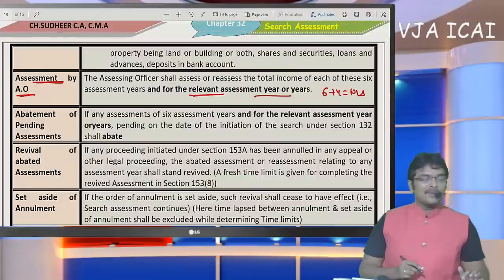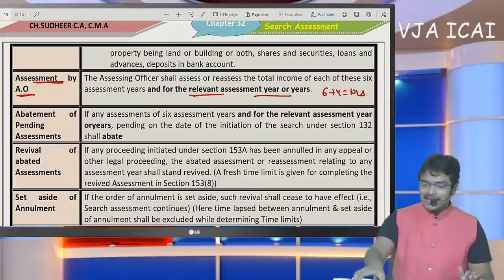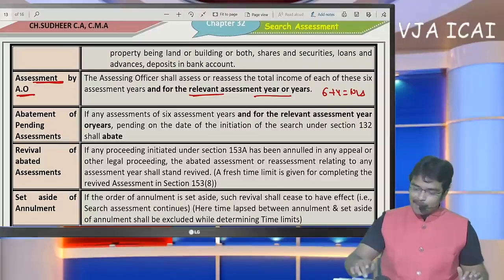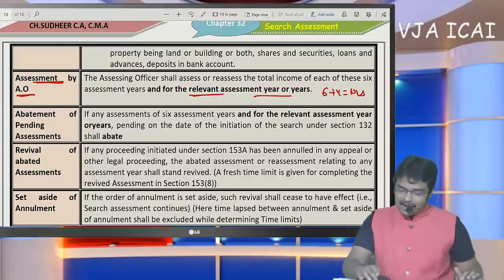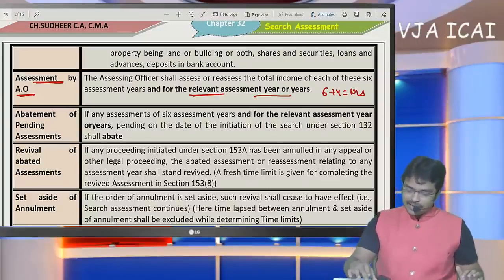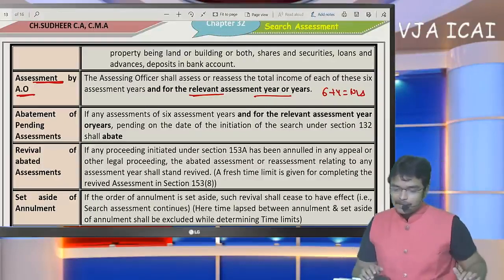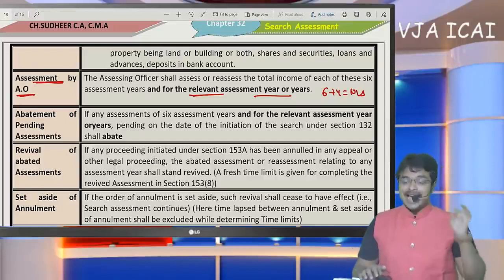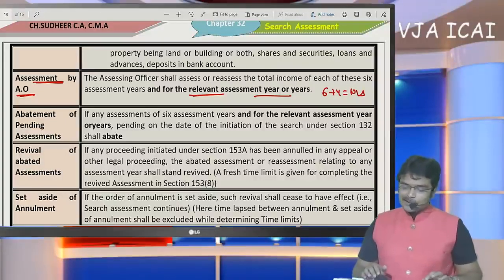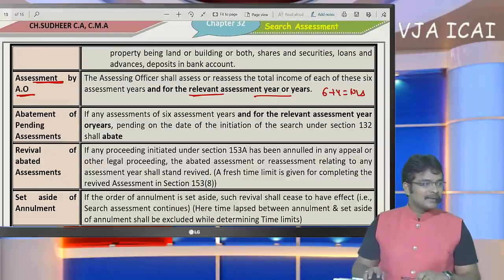Okay. What do you mean by the term assessment of other person? When initially assessment has been made in the name of one person, and during the course it was found that this document does not belong to SSE and belongs to another person, in such a case, the other person's assessment shall also be made. The other person will also be assessed under section 153A is the conclusion. Okay.